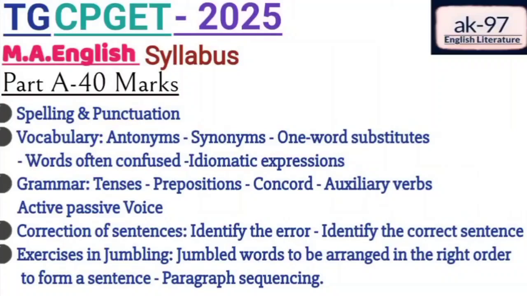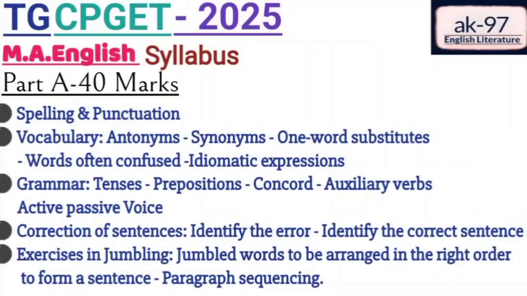So under every tense we have auxiliary verbs, helping verbs. For example, under present we have am, is, and have, has, and under past we have was, were, do, did and had. Likewise, when it comes to future, will, shall. So you need to be very careful while reading all these things.